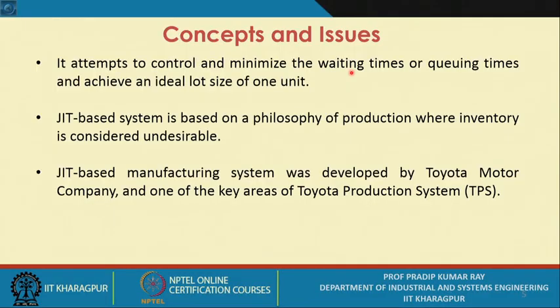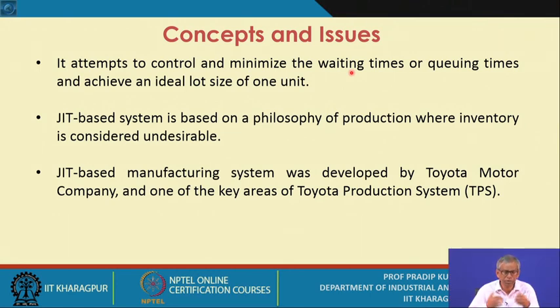That means these are not value adding activities. Now when you talk about JIT based production systems, that means you have to take an open approach or the total systems approach.